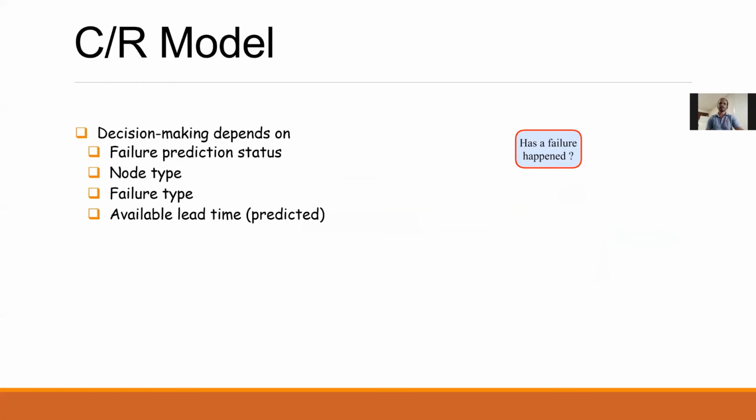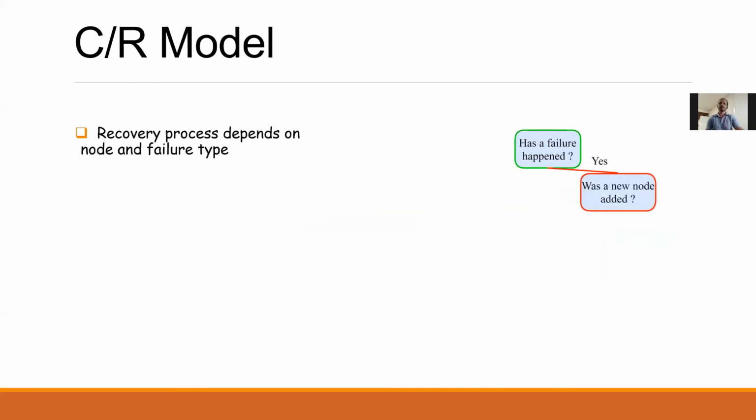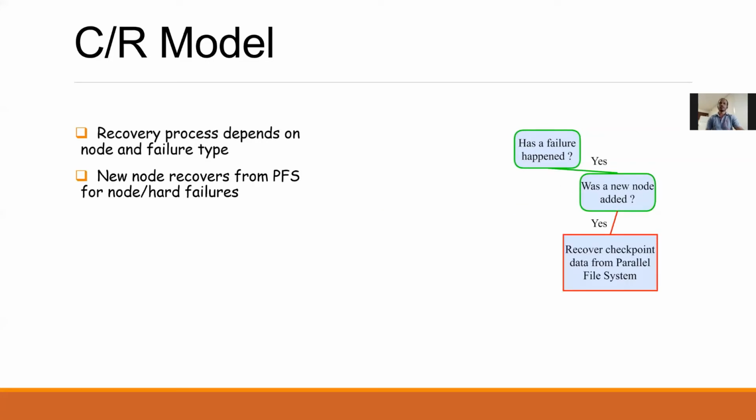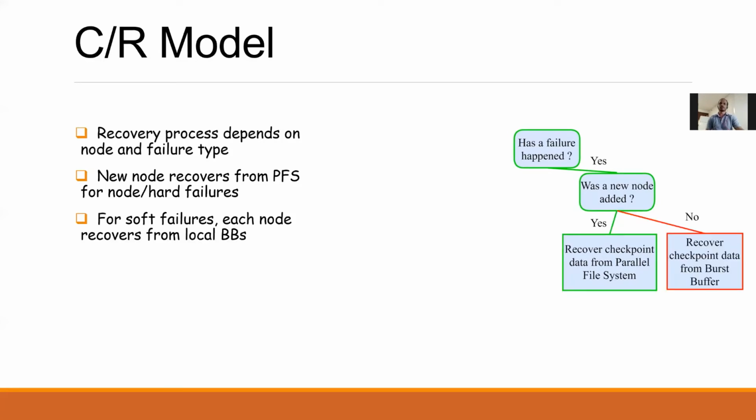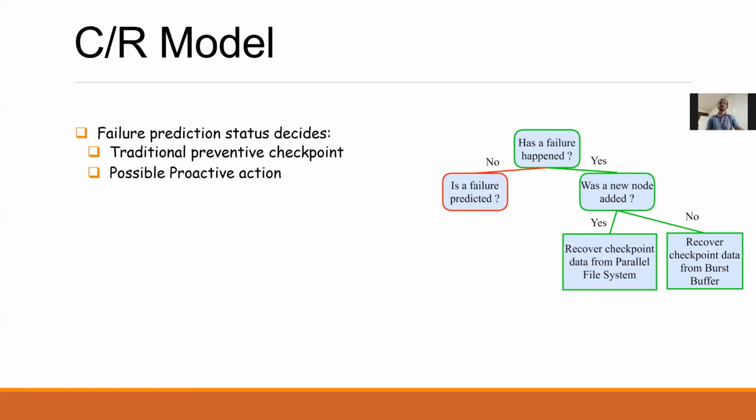If it has, then the recovery process depends on whether a new node was added. If the failure was a node failure, then the checkpoint data for the new node can be recovered from the parallel file system. For soft failures and for other nodes, the checkpoint data can be recovered from their local burst buffers. If a failure has not happened, then the next action is taken based on the failure prediction status.